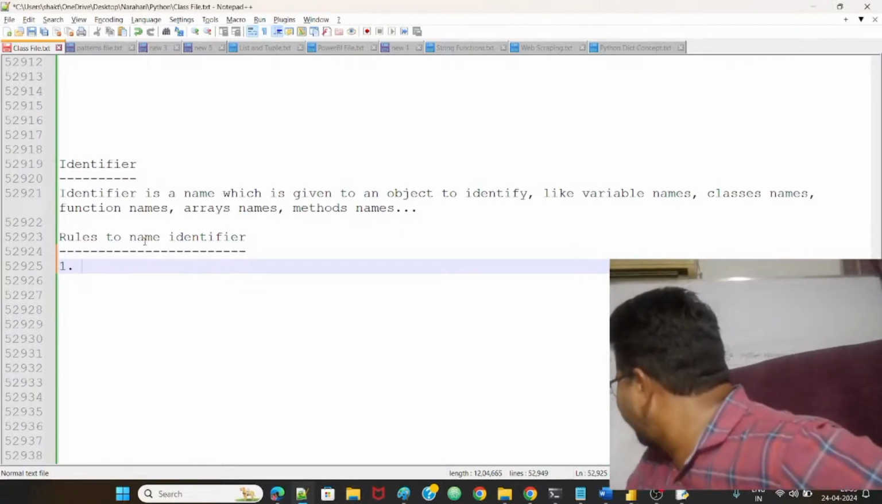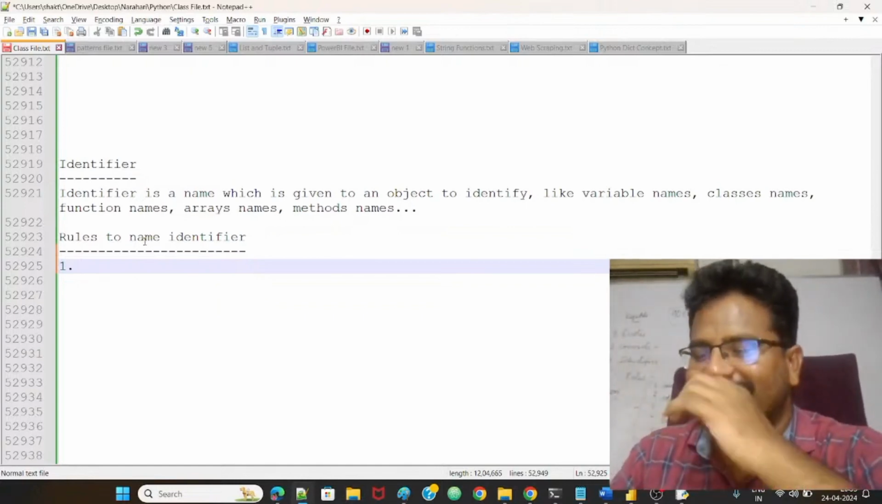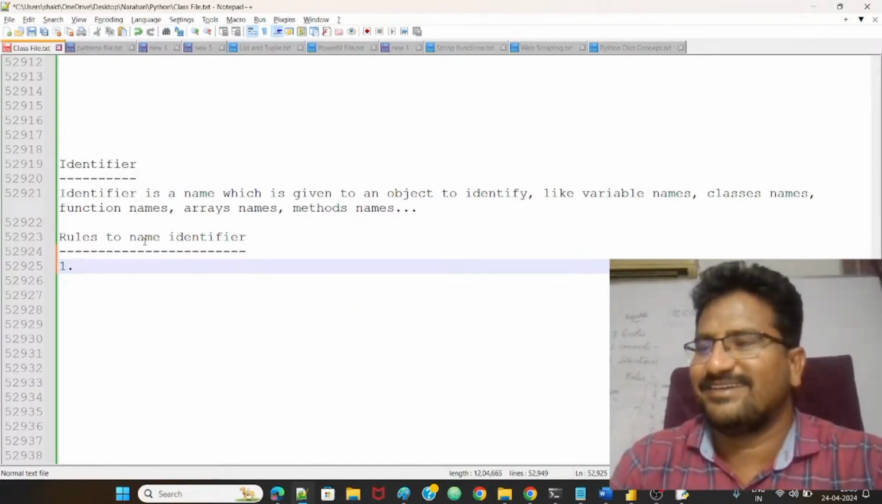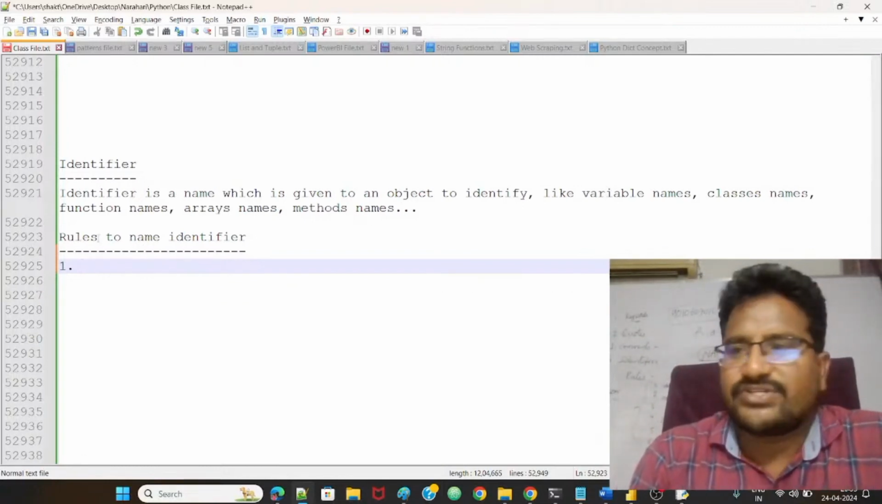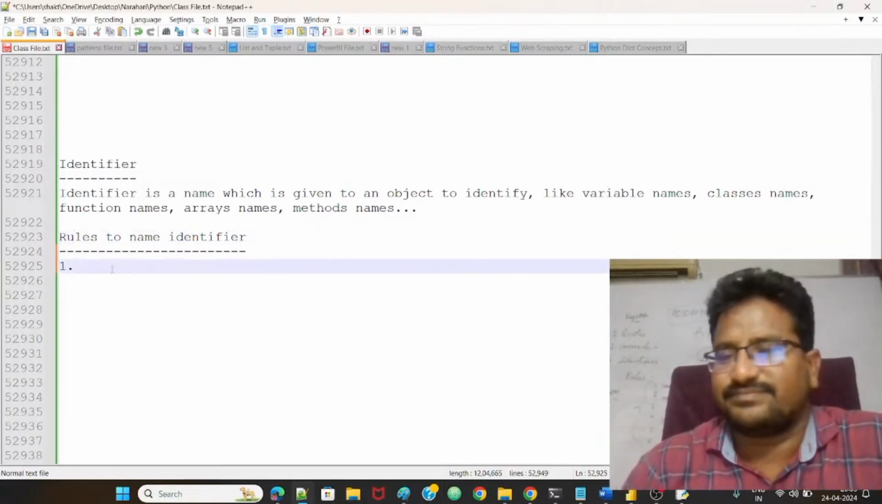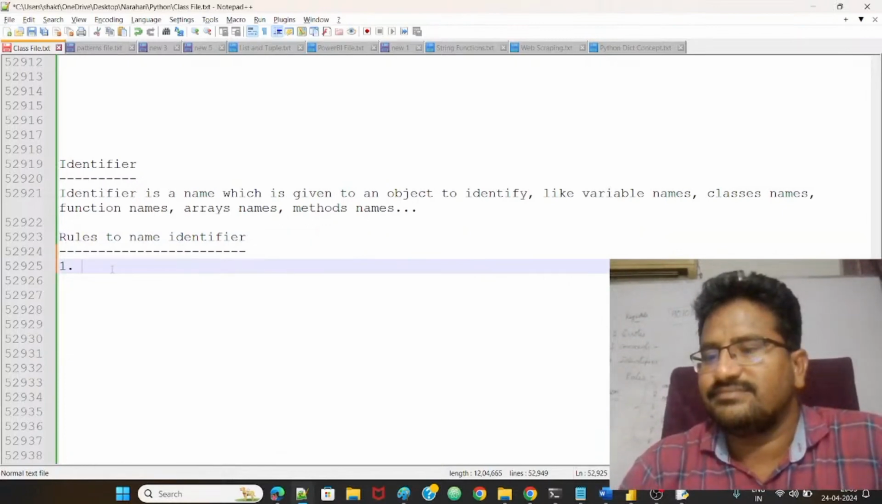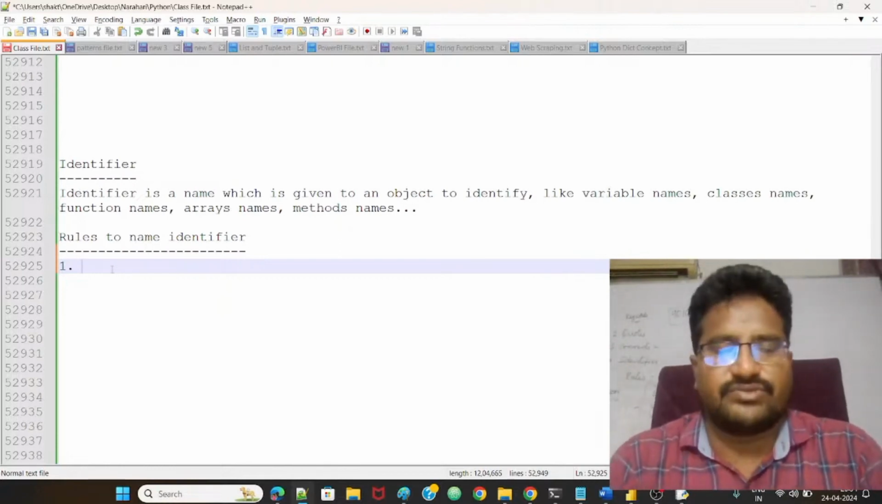Visible there? Right? What is the first rule, guys? What is the first rule that we follow to give the name? Aditya, with the names. Okay. Let me know what is the first rule, guys.